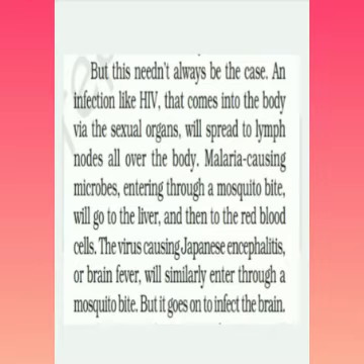For example, an infection like HIV that comes into the body through sexual organs will spread to the lymph nodes all over the body. Okay, it affects the lymph nodes of the whole body. And malaria-causing microbes enter through the mosquito bite and go to the liver and then to the red blood cells. First it affects the liver and goes to the blood, and then it destroys the blood cells.